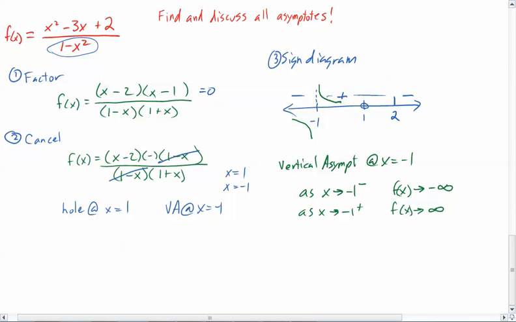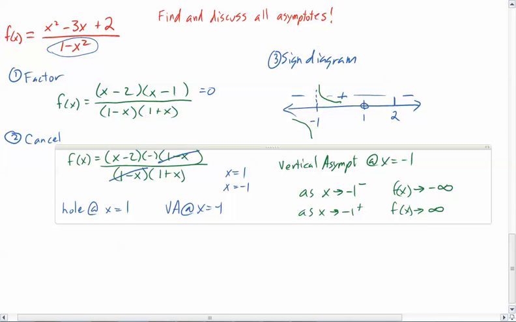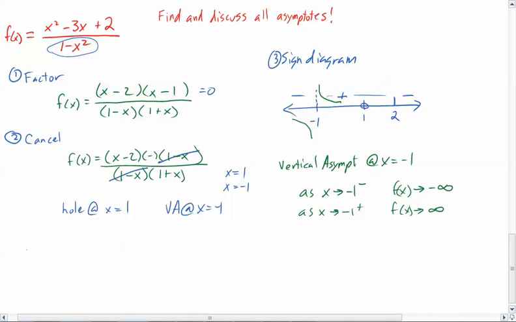All right, so we've done that very easily and talked about what's happening at the vertical asymptote. Now the last thing we want to check is, is there a horizontal asymptote? Remember, the horizontal asymptote is where we're going to say, okay, what happens as x gets really, really big? Is there something that it's going to be approaching and getting closer and closer to? And so we're going to do the horizontal asymptote, which means x approaches infinity. Or you can do x approaches negative infinity. It doesn't really matter, but infinity is usually easier to work with.